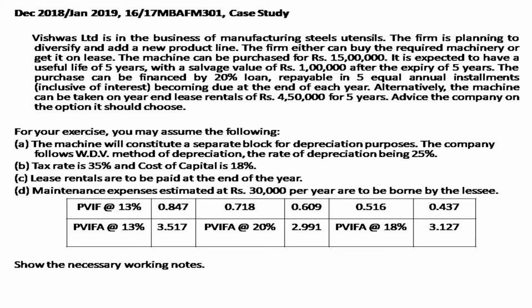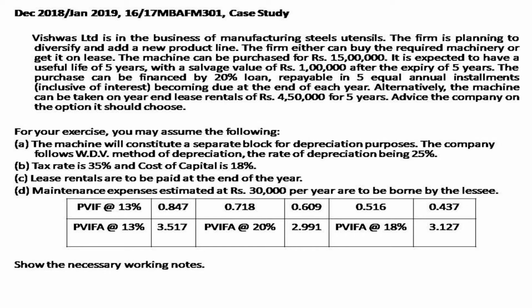In the problem they have given present value interest factor tables. For 18% they have given 0.847, 0.718, 0.609, 0.516, 0.437.